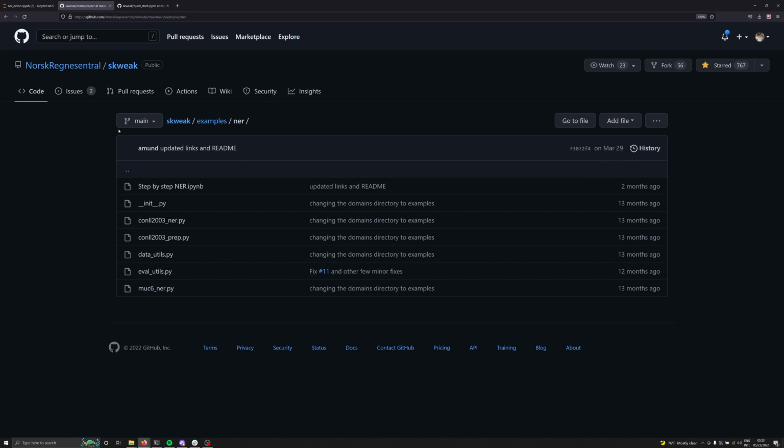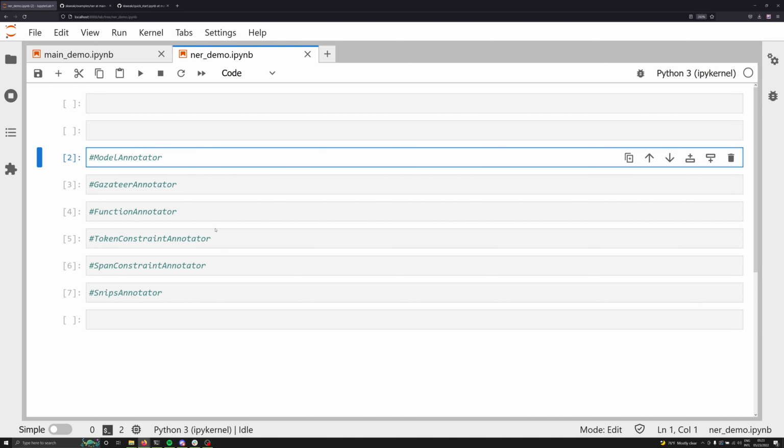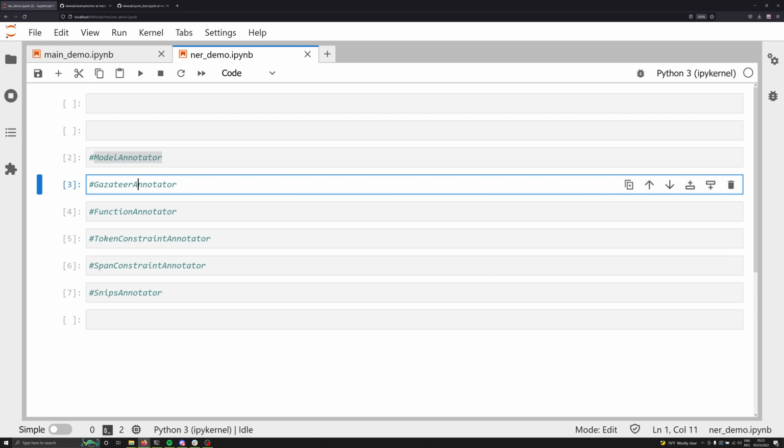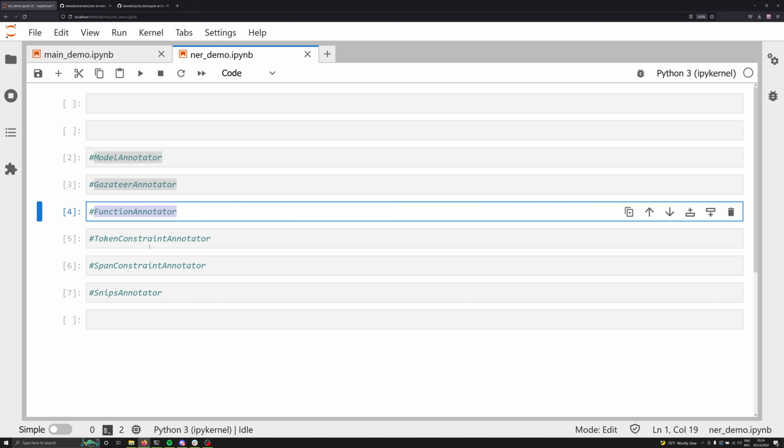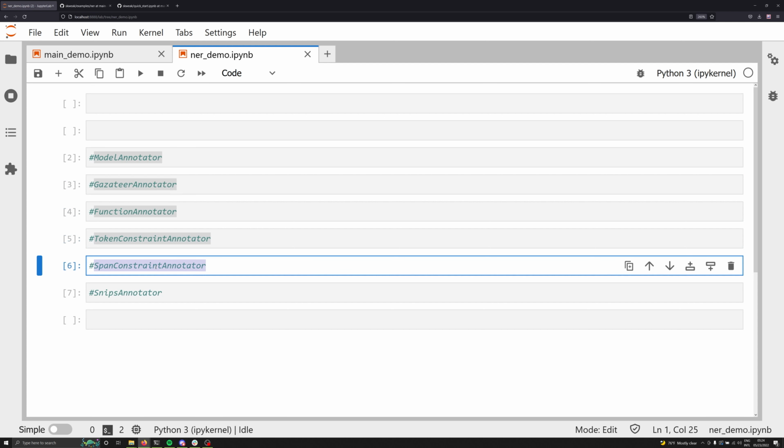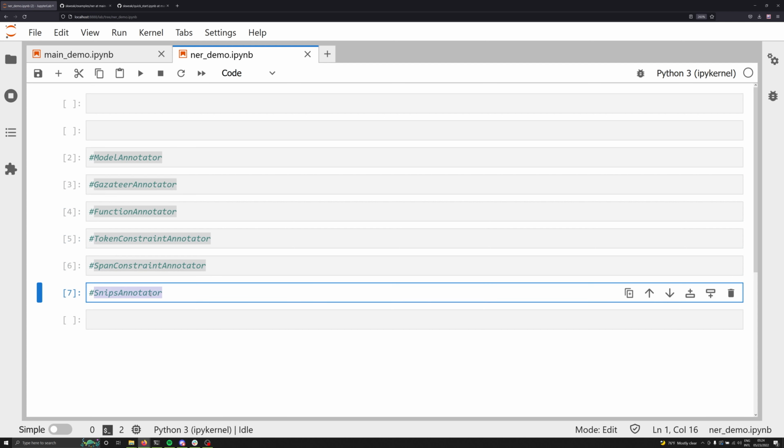If you want to look at how to use Skweak more elaborately, let me know in the comments down below, and I'll make a much longer video that'll go through in detail all the different aspects of Skweak and how to leverage it. As you can see, there's a couple different ways that we can label our data, and that's one of the real powers of Skweak, step one, which is the labeling of your data. We can use the model annotator, the gazetteer annotator, the function annotator, the token constraint annotator, the span constraint annotator, and the snips annotator. And there's actually a few more that you can choose from that work out of the box with the Skweak library. We're only going to be covering a couple of these in this video.